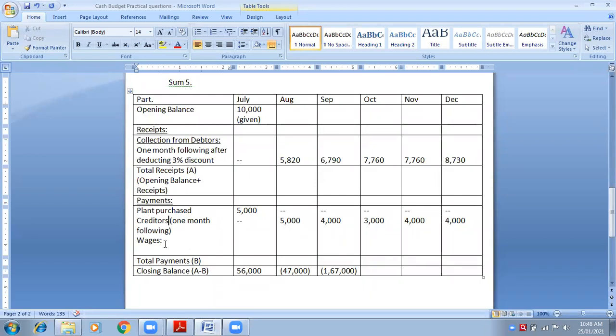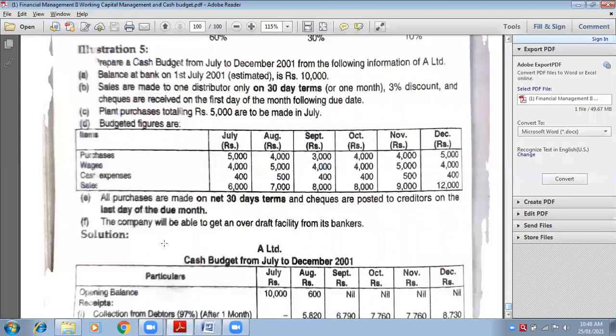Yes, ma'am. Okay. Now come to the next point. The next point is related to the company being able to get an overdraft facility. I will explain, don't worry. But before that, wages and cash expenses, 2 points are there. Purchases and sales are done. But for wages, no adjustment is given. For cash expenses, no adjustment is given. So what do I need to do?